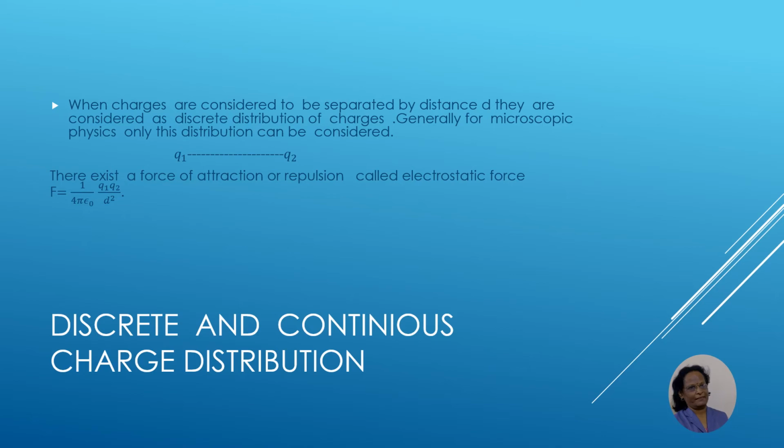This force can be attractive if the charges are opposite, and this force can be repulsive if the charges are alike. Here 1 upon 4 pi epsilon 0 is a constant of proportionality which is represented as K, and its value is 9 into 10 to the power 9 Newton meter square per coulomb square. Now we can continue like that.